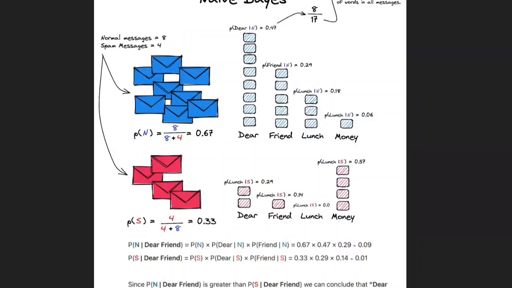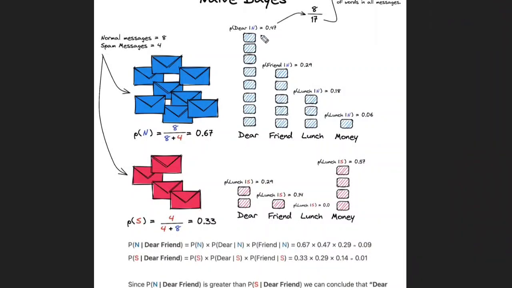Now, if I observe the normal mails, 8 normal mails are there, right? In my 8 normal mails, some words will be there. Some words may be repeated or non-repeated, whatever it is. Let us assume that a total of 4 words are there: dear, friend, lunch, and money. These are the 4 words in the normal mails. The same 4 words are there in the spam also.